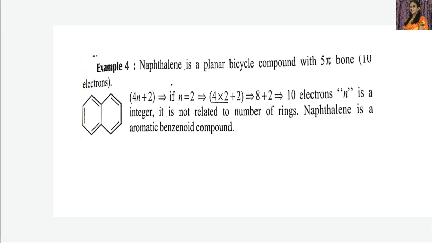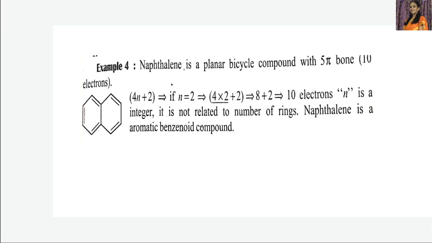And here n is an integer which is equal to 2. Therefore, 4 into 2 is 8, 8 plus 2 is 10. So if n is equal to 2, 4 into 2 plus 2 is equal to 10 electrons. Because of this, naphthalene is said to be an aromatic benzenoid compound, as it is obeying the 4n plus 2 pi electrons rule of Huckel.